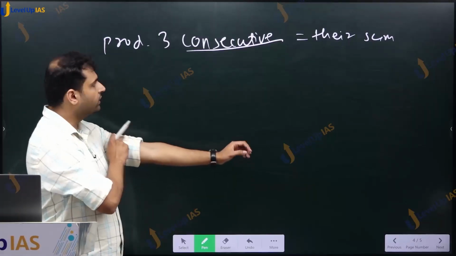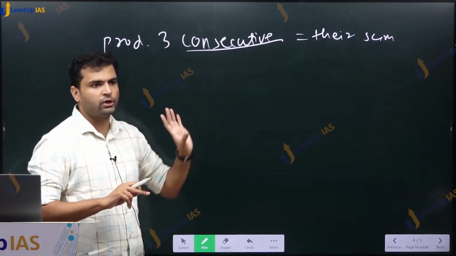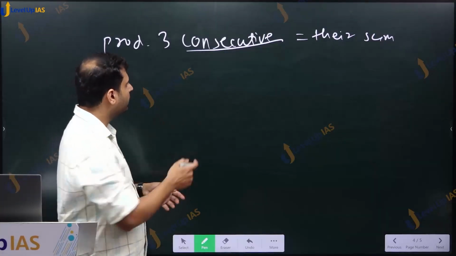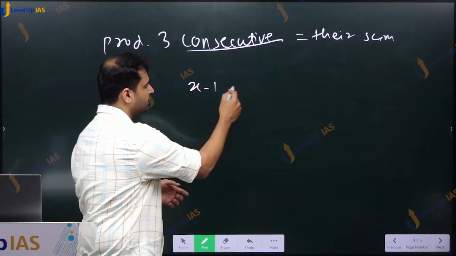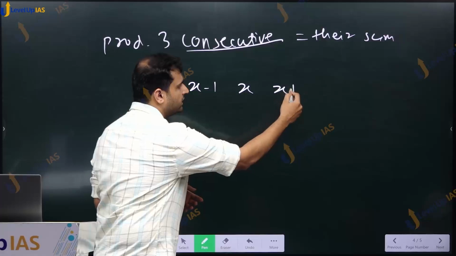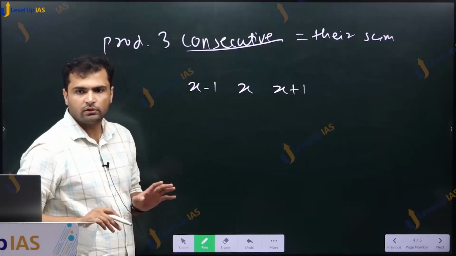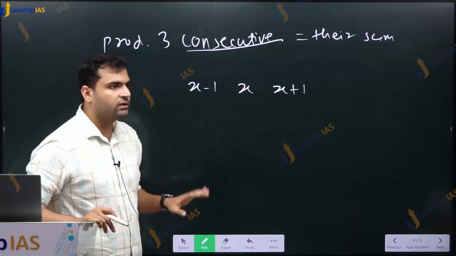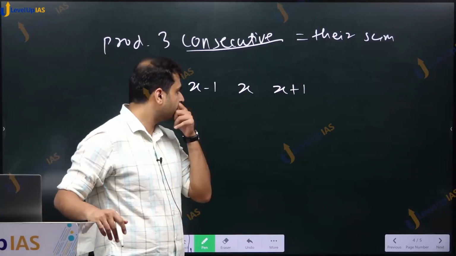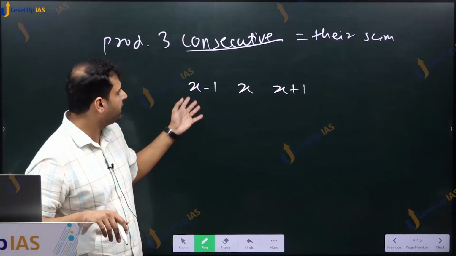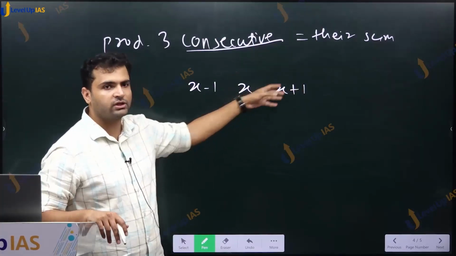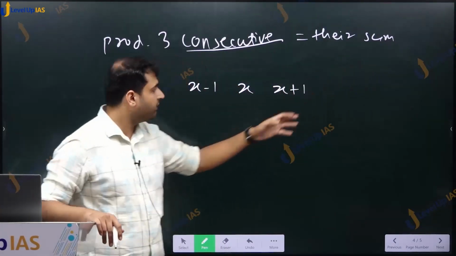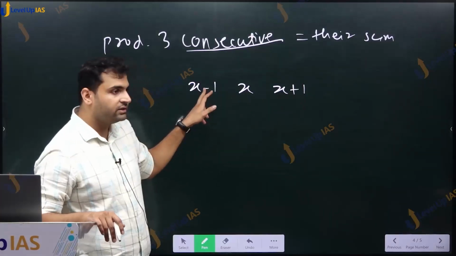Let us first convert this word problem into an equation so that we can solve it. So what can we take as 3 consecutive integers? Let us take x minus 1, x and x plus 1. These are 3 consecutive integers. We just want to find out x now. Why have I taken minus 1 and plus 1 and not x, x plus 1, x plus 2? Because I have to add them, and if I add these 3, the 1 will get cancelled here, plus 1 minus 1.